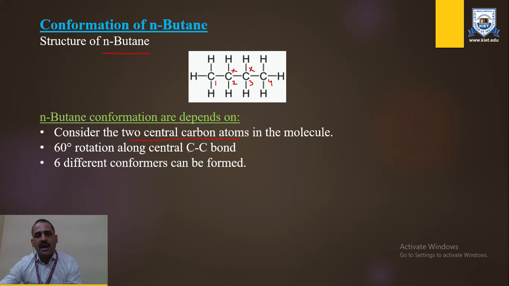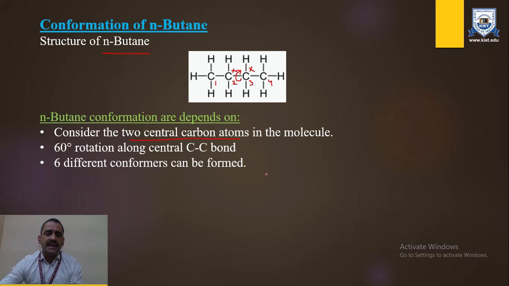We do a 60-degree rotation along the C-C bond. When that bond is rotated, a different angle will be formed, and we have to consider each and every form generated after the 60-degree rotation between carbon 2 and 3. 6 different conformers can be formed.